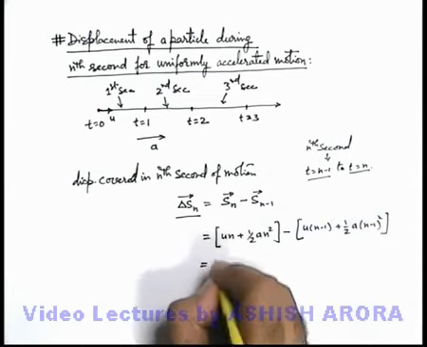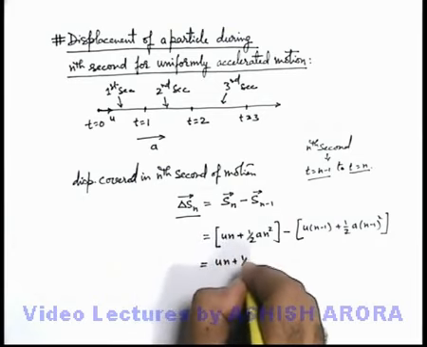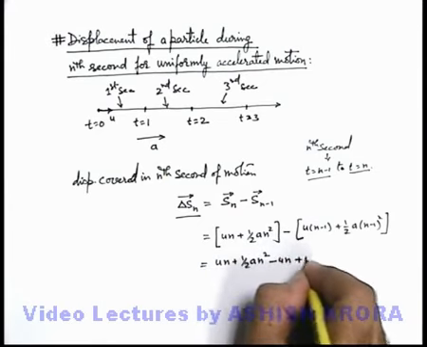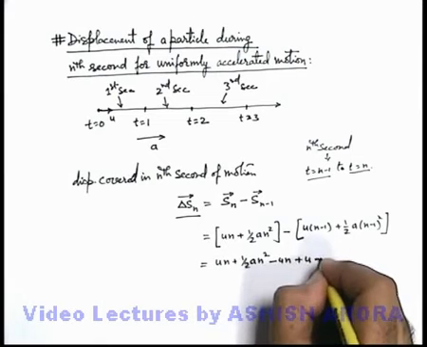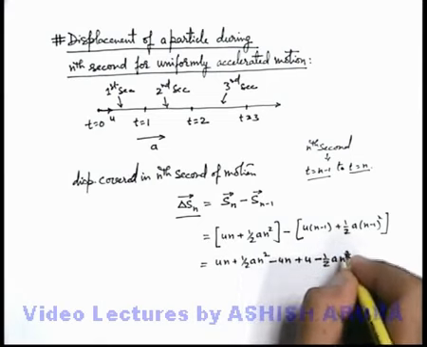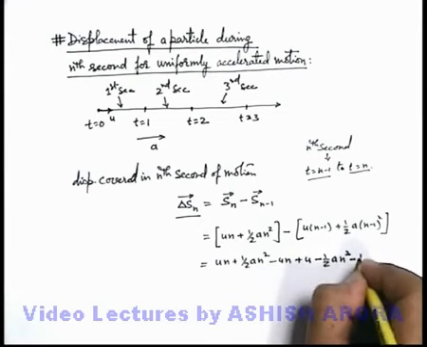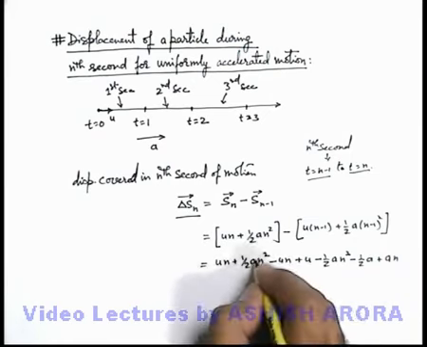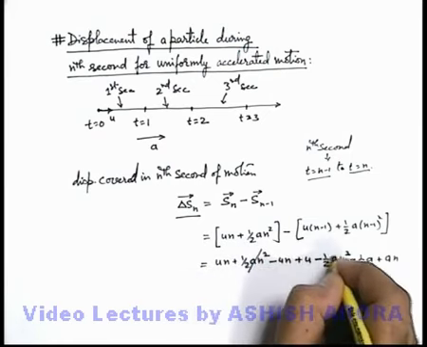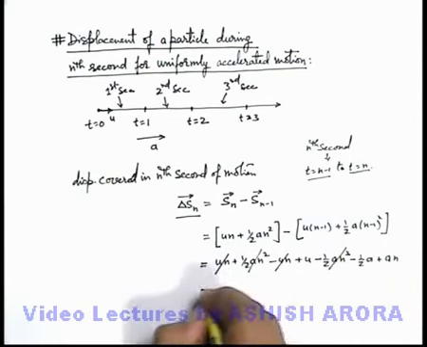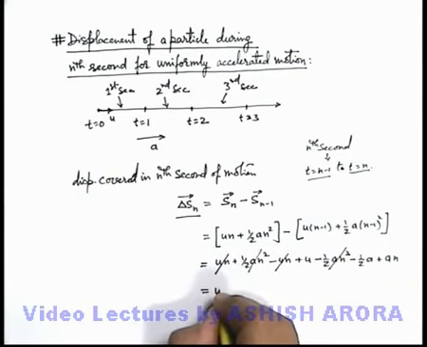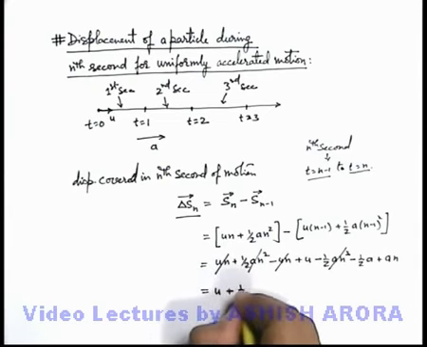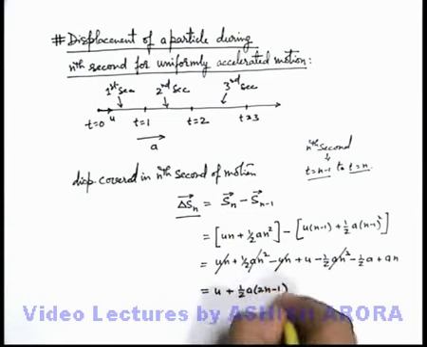When we open this term, we'll get un plus half an square minus un plus u, then minus half an square, then minus half a plus an. If you carefully look at it, the half an square gets cancelled out, the un gets cancelled out. What will be left over is u plus, taking half a common, half a into 2n minus 1.